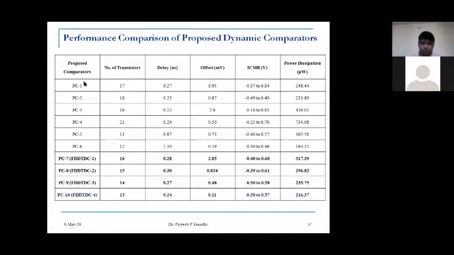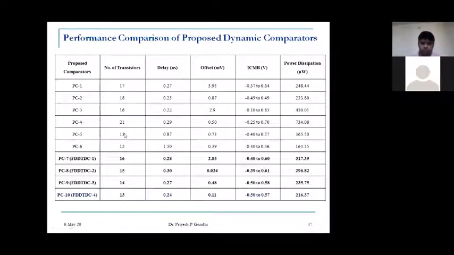These are the comparators that have been proposed from the references, through iteration and simulation. We can see that the comparison has been given for 5 parameters: the number of transistors used by the circuitry, the delay, the offset voltage, the input common mode range, and the power dissipation.